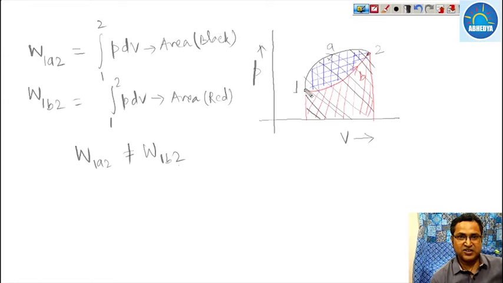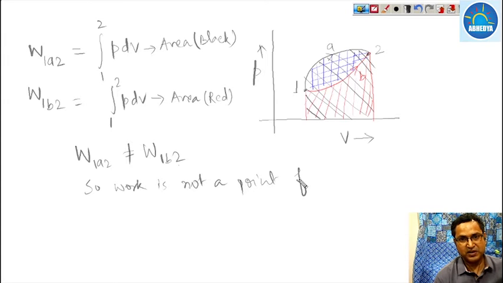Since the work done is not the same, it means it depends on the path, not on the points, because the points are fixed. So work is not a point function.